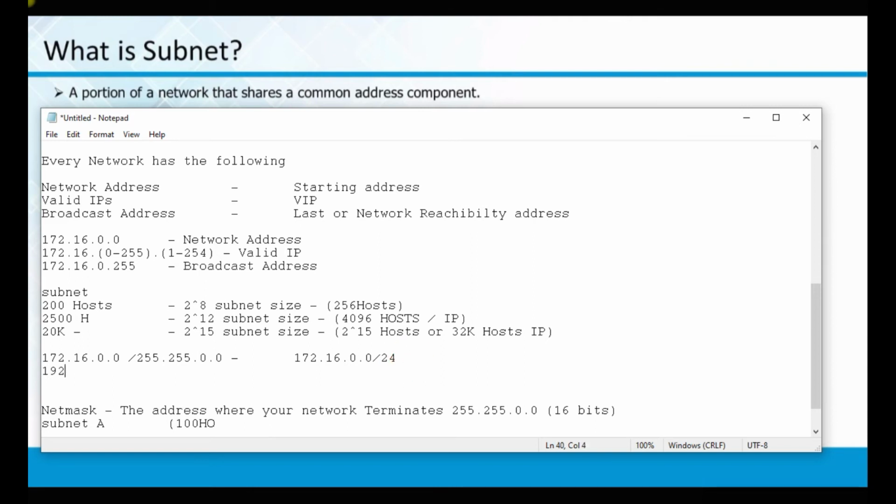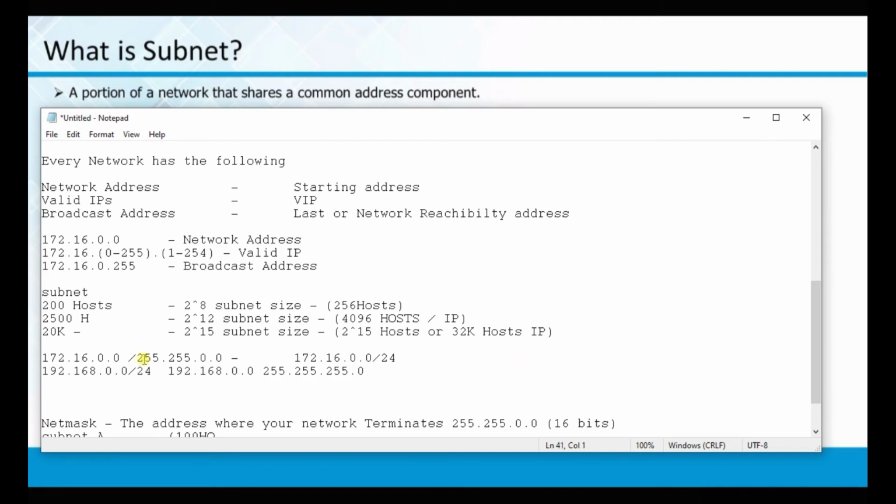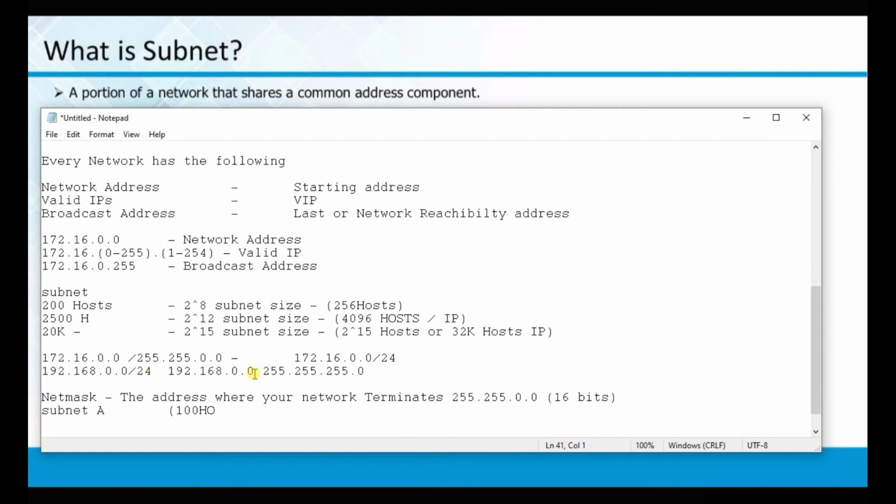If I say 192.168.0.0 slash 24, this means that the IP address is 192.168.0.0 and the net mask is 255.255.255.0 because this is 24. Sorry. Is this clear about this particular one?